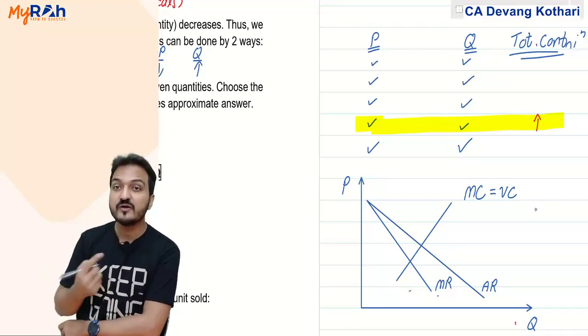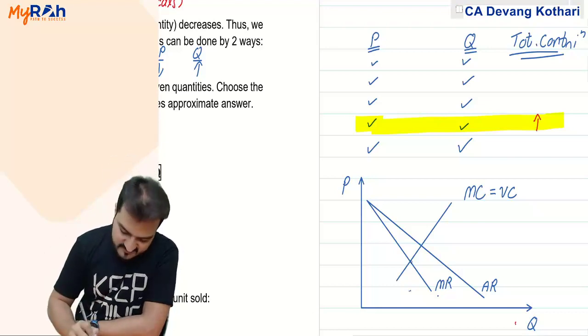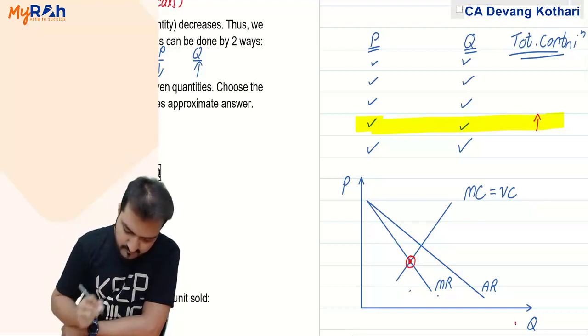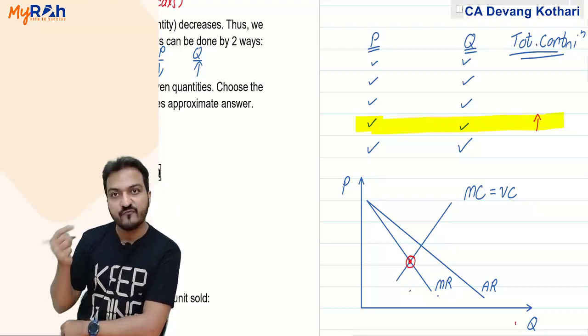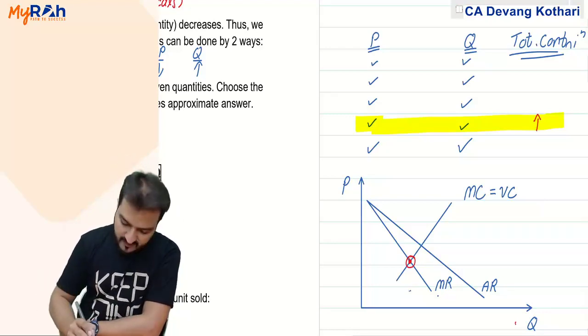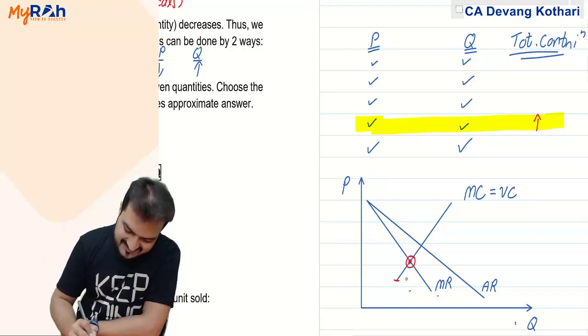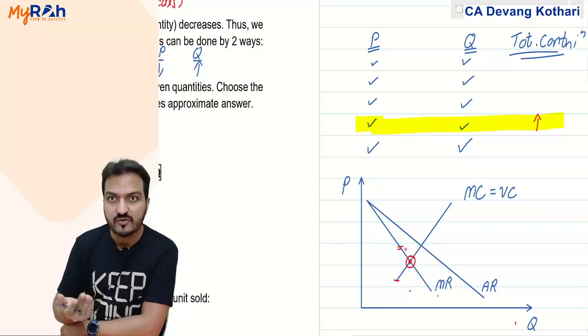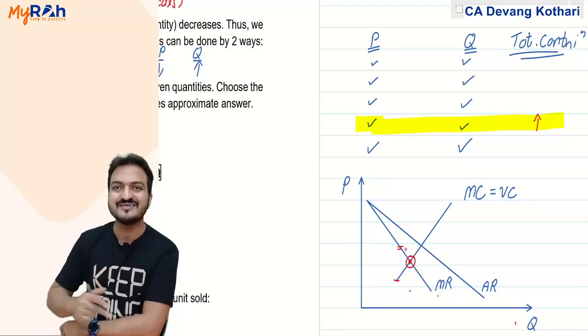profit will be maximum when MC equals MR. That is, say, this point here. Because you notice that before this point my cost is less, revenue is more. So as long as you are getting more revenue than the cost, you keep on selling the units.